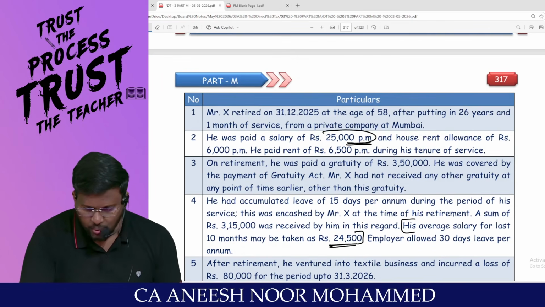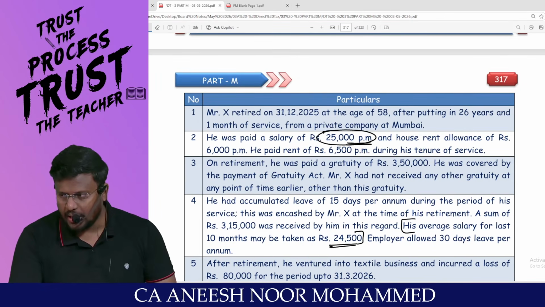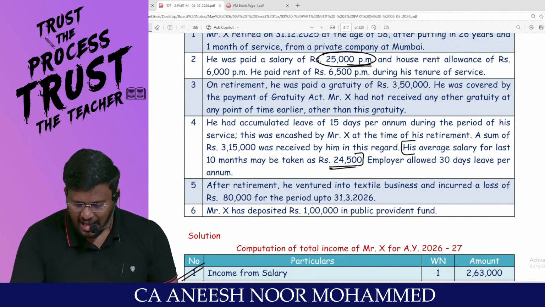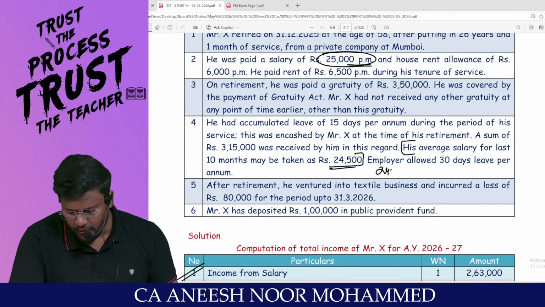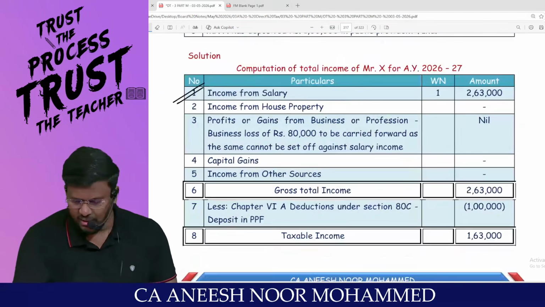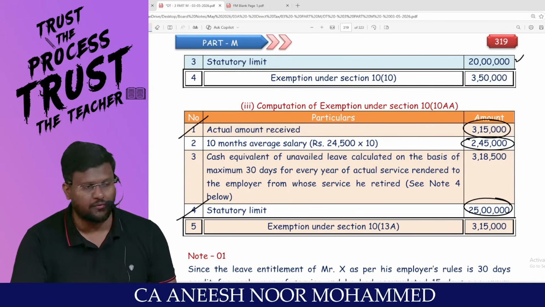Some of you are putting 25,000 into 10, and if you are taking 2,50,000, you have not read the question properly. It should not be like that. So the average last 10 months salary is 24,500. So 24,500 into 10, 2,45,000 is the last 10 months salary. That's what you are supposed to count, man, 2,45,000.